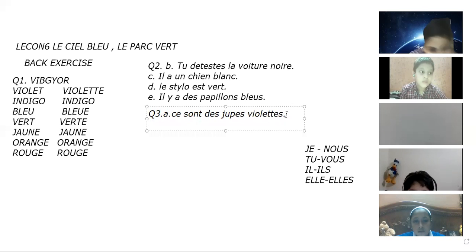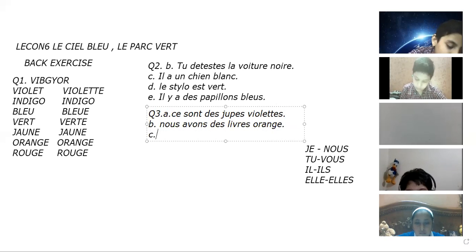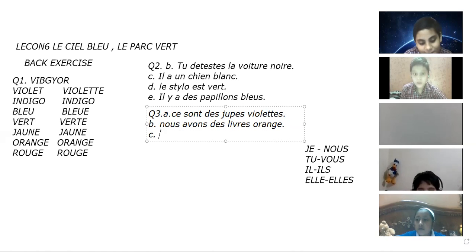Next, B part. It is written j'ai un livre orange. Je का plural होता है nous. Nous के साथ avoir verb में आता है avons. So your answer will be nous avons. Un will be changing to des. Livre will be changing to livres with an s. And orange will remain same because orange color never changes. Either it's feminine or plural or feminine plural, masculine plural, whatever it is, orange remains same in each and every case.